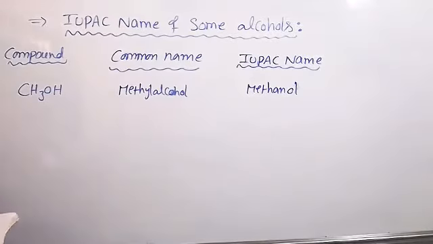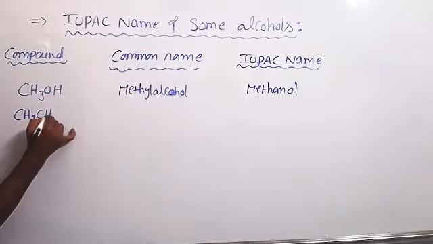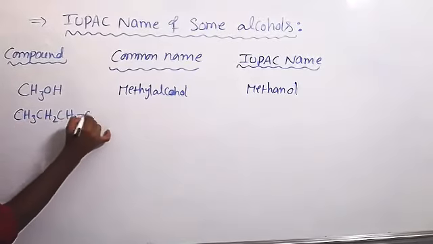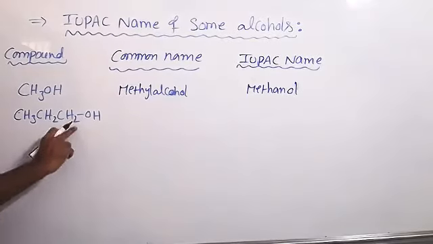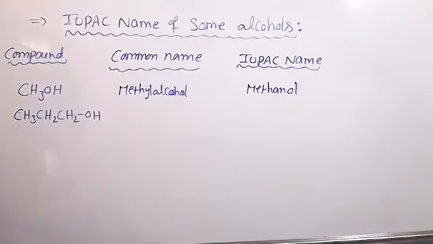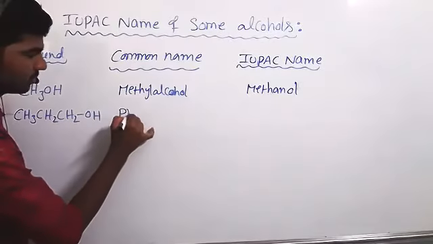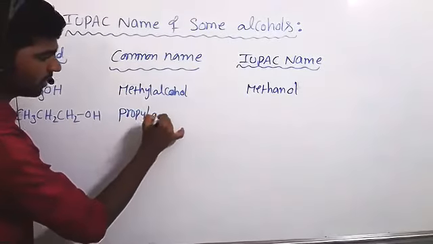So the second one, CH3, CH2, CH2OH. Now 3 carbons. The name of the alkyl chain is propyl. 3 carbons, propyl. Propyl alcohol.